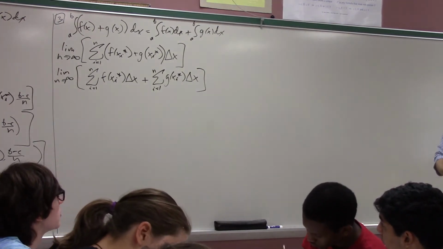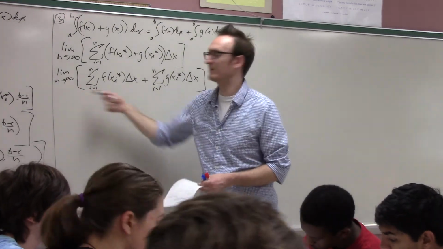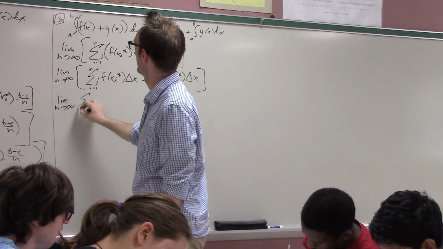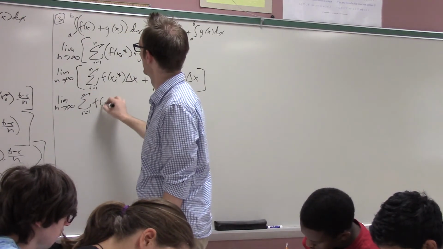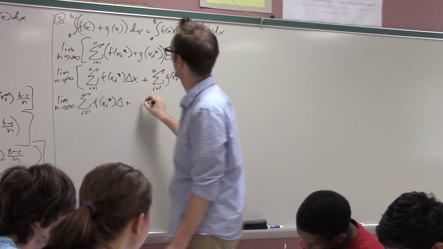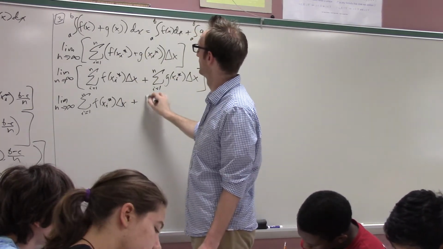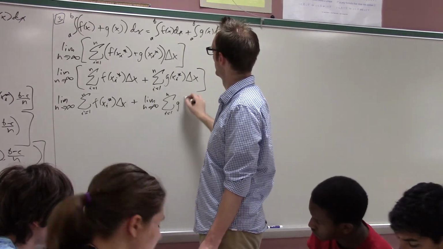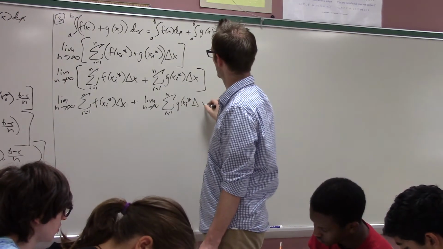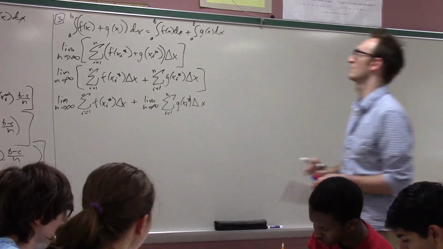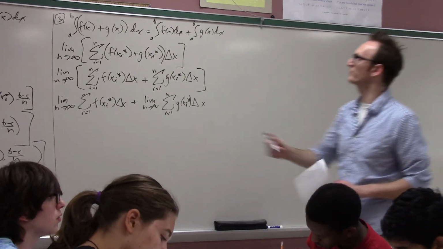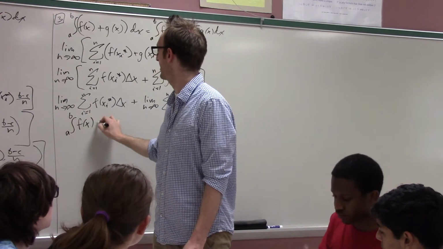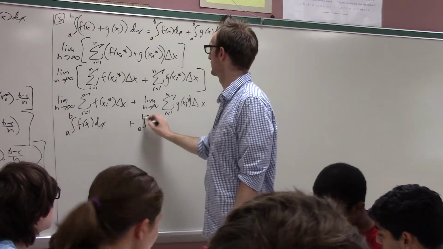Now what? Split them into two limits. Now again we apply a limit law, right? The limit of a sum is the sum of the limits. So this becomes the limit as n goes to infinity of the sum from i equals 1 to n of f of x_i star delta x, plus the limit as n goes to infinity of the sum from i equals 1 to n of g of x_i star delta x. And now by definition, the first is the integral from a to b of f, and the second is the integral from a to b of g.